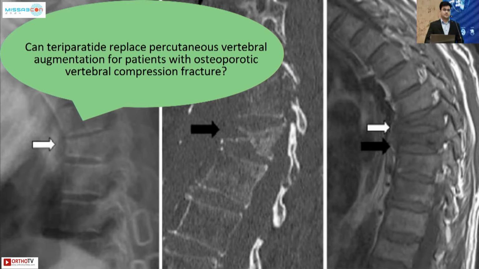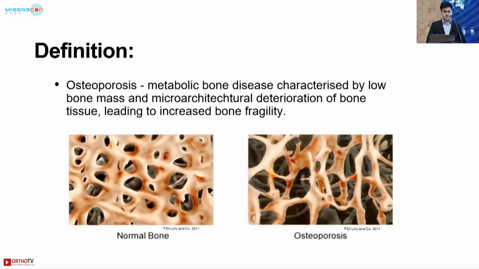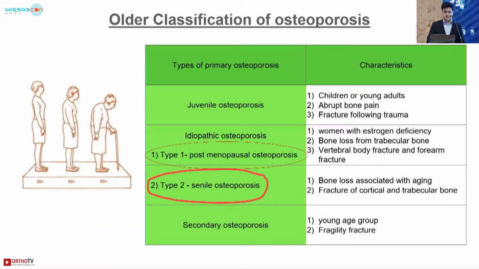So the basic primary research question we wanted to ask is, can teriparatide replace percutaneous vertebral augmentation for patients with osteoporotic compression fractures? For this, we first need to know what osteoporosis is. It is a metabolic bone disease characterized by low bone mass and microarchitectural deterioration of bone tissue, leading to increased bone fragility.